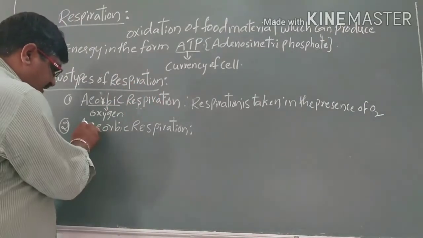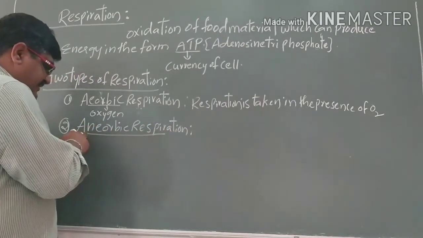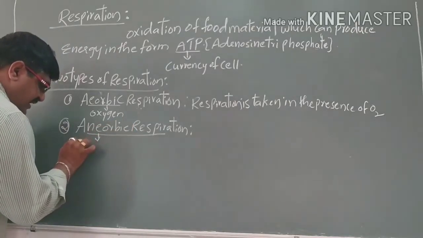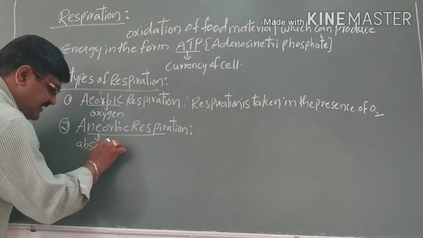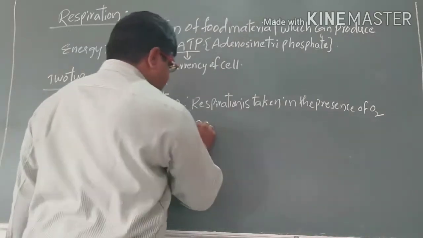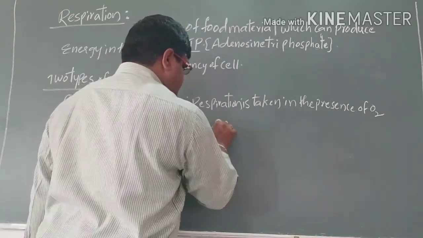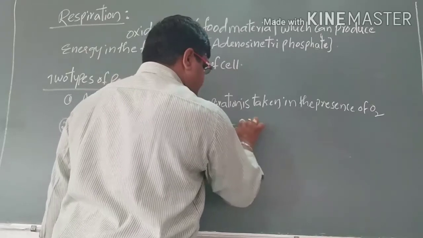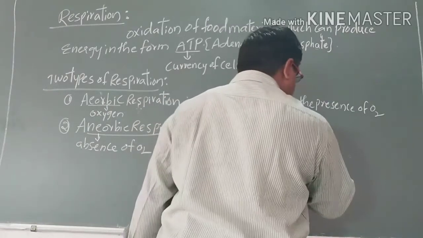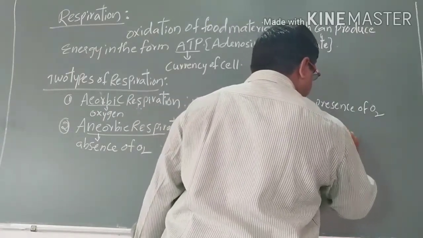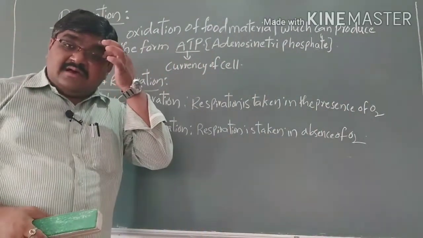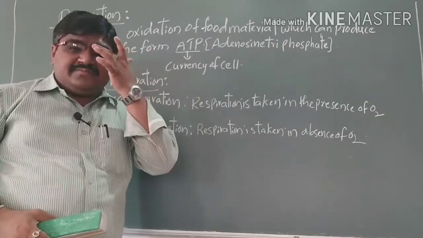Anaerobic, where A means absence. If respiration takes place in the absence of oxygen, then this type of respiration is called anaerobic respiration.